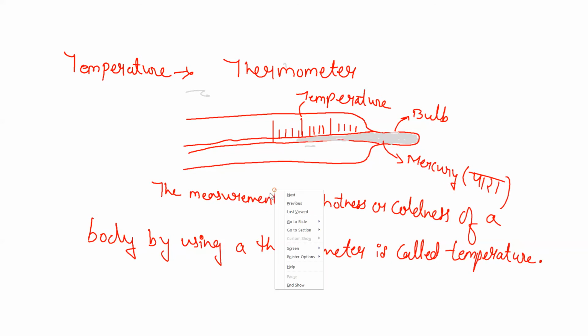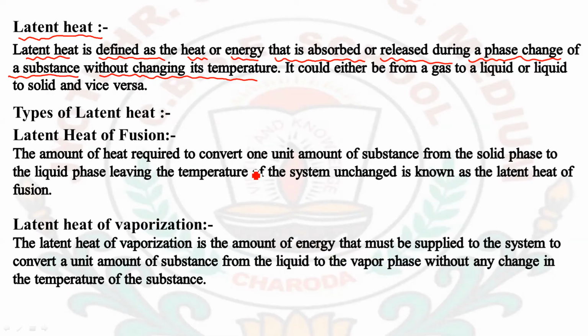So here, as I have told you, at constant temperature, meaning the temperature is not changing, but the energy is being absorbed or released. This heat which has been absorbed or released without changing the temperature is known as latent heat.